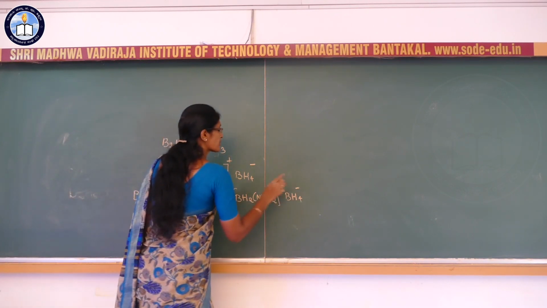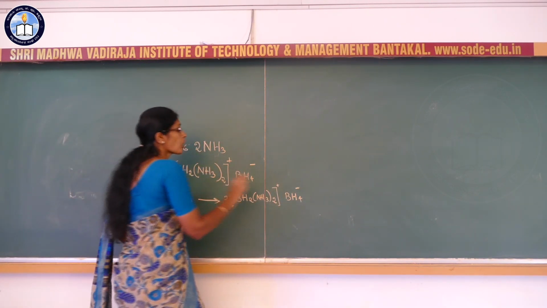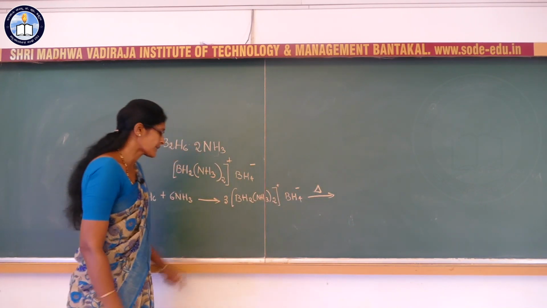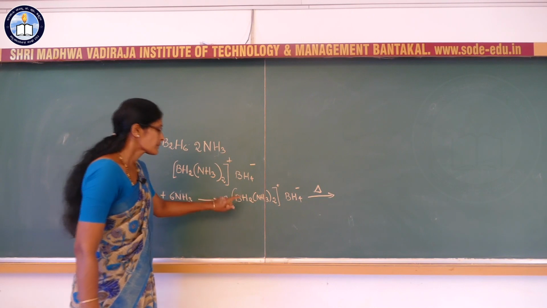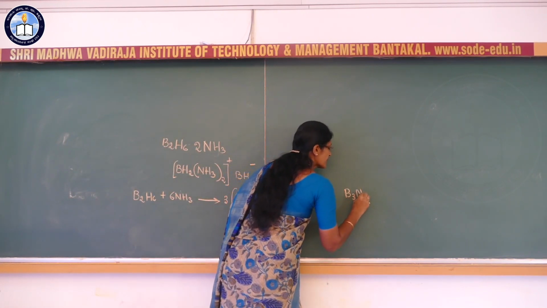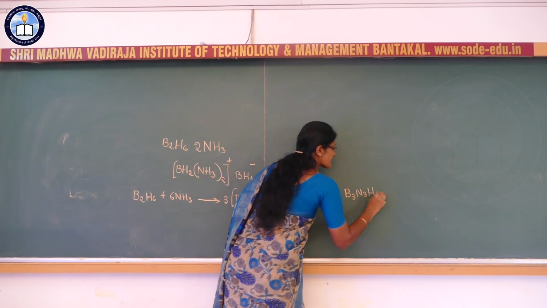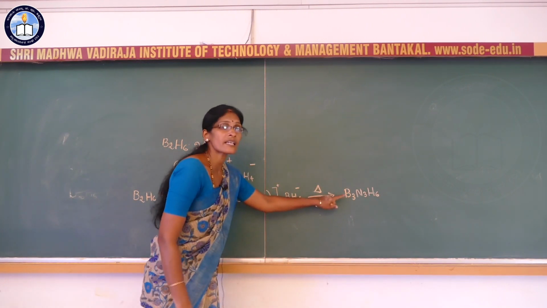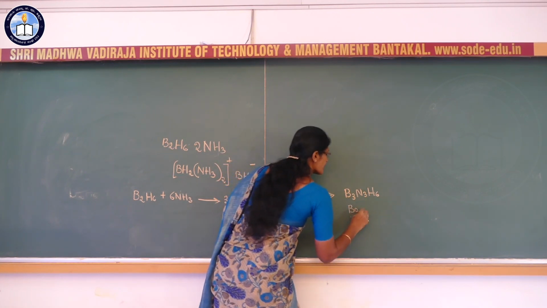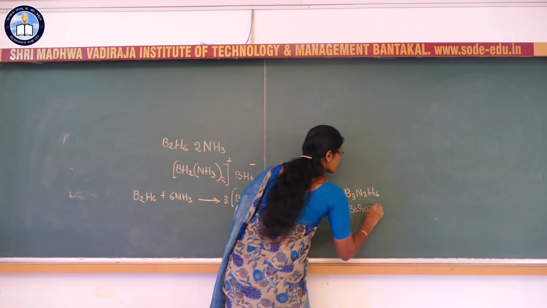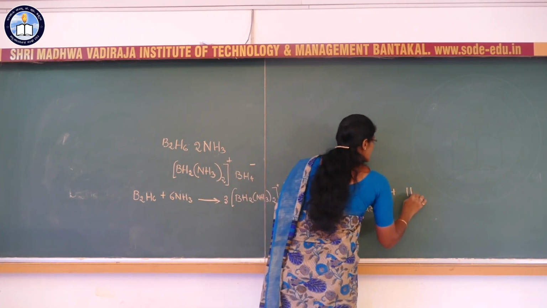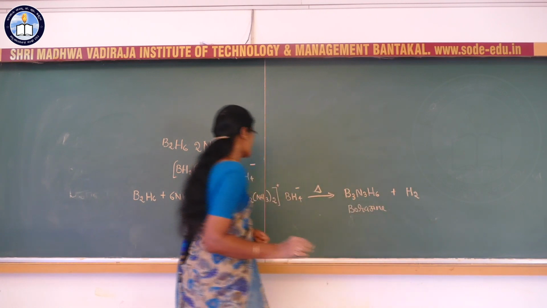Again on further heating, this gives B3N3H6. This B3N3H6 is called borazine, and one more product is hydrogen gas.